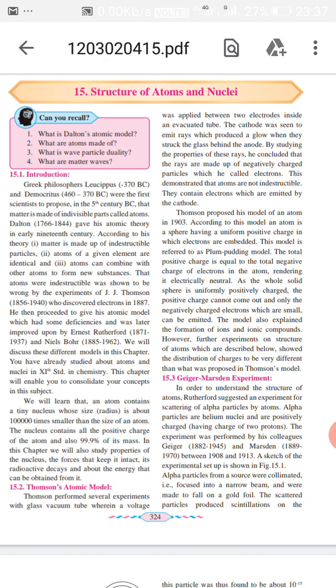So J.J. Thomson performed a gold foil experiment, and we have studied that experiment in previous classes. J.J. Thomson, who discovered electron in 1887, then proceeded to give his atomic model, which had some deficiencies and was later improved by Ernest Rutherford.